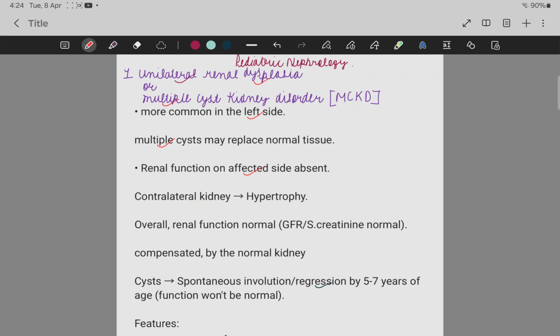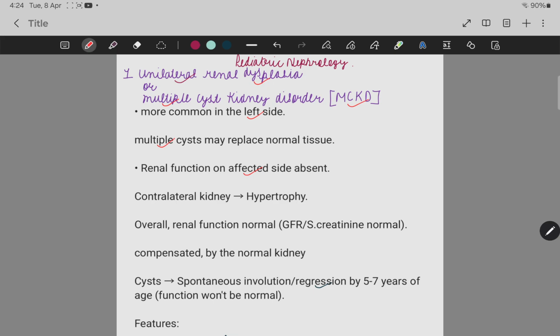So today we will start with pediatric nephrology. One of the most common congenital anomalies of the renal system in pediatric patients is unilateral renal dysplasia, which is also known as multicystic kidney disorder, MCKD. This is more common on the left side. There are multiple cysts which may replace the normal tissue. That is why it is known as multicystic kidney disorder.